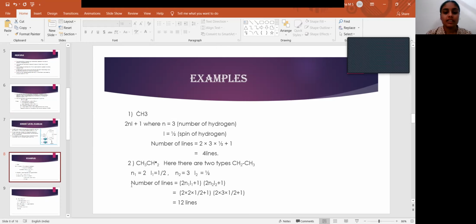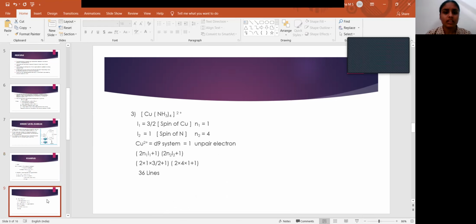Similarly for the CH3 and CH2 molecule, here this will split into two types, CH2 and CH3. N1 equals 2 and I1 equals 1 by 2 for the CH2 molecule. N1 equals 2 because there are 2 hydrogen atoms, and N2 equals 3 because there are 3 hydrogen atoms, and the spin of hydrogen is plus 1 by 2. So the total number of lines is equal to 12.